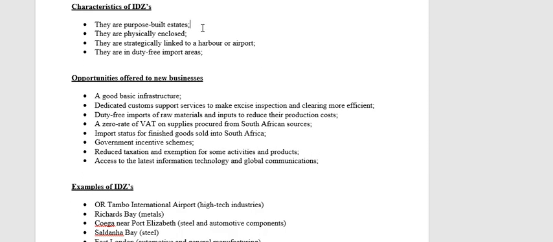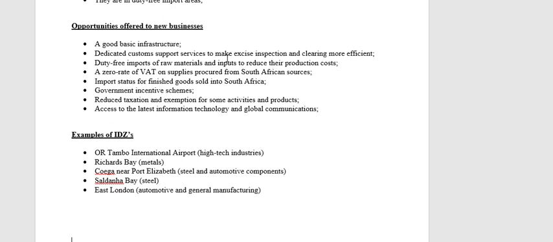Okay, the characteristics of an IDZ. We said they are purpose-built. This comes basically straight from the definition. So they are built for the specific purpose of becoming an IDZ. They are physically enclosed. As I said, there's a wall around it. There's controlled access. They are always linked to an international harbour or airport. And they are classified as duty-free import areas because any business that is settled inside of this IDZ doesn't have to pay customs duties on anything that they import that they're physically using in their production process.